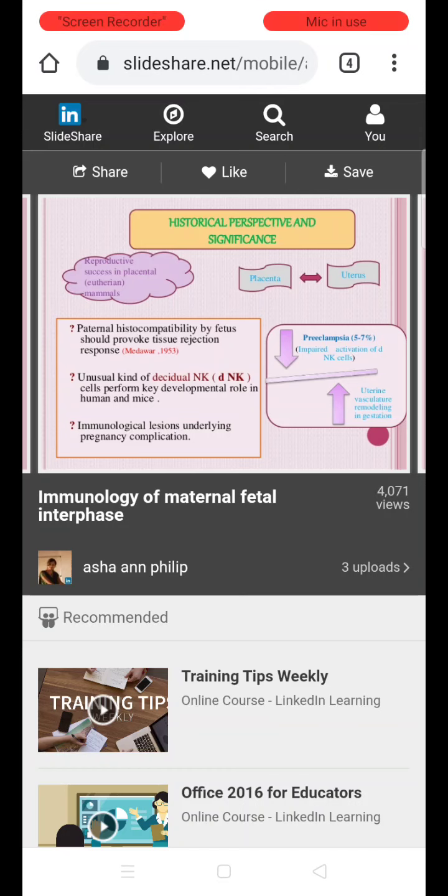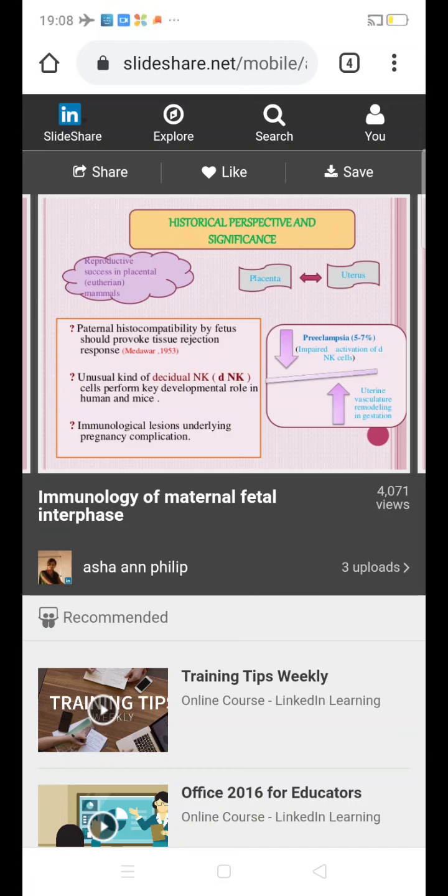One is how, despite the paternal histocompatibility, that is, the fetus carries both the mother's and the father's genes, which are immunogenic to the mother, there is no rejection of the fetus by the mother. Paternal histocompatibility in the fetus should provoke a tissue rejection response.